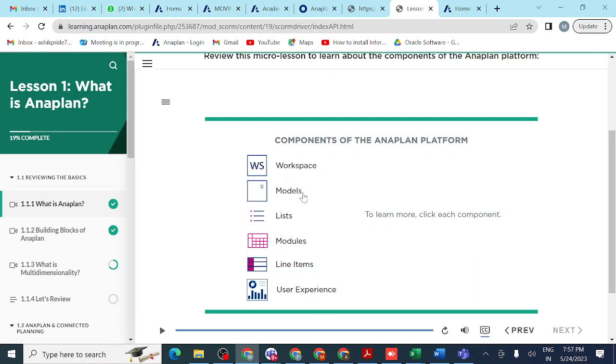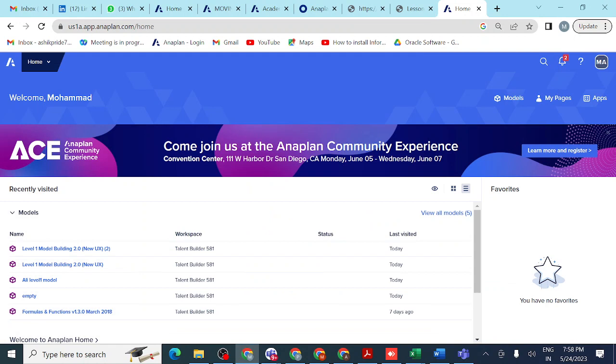So model is the business use case, like financial planning model, supply chain model, sales and territory model, data hub model. So that is the use case, for which purpose we are creating the model. That comes under use case. Under the model you can see the model list, we have modules, each and everything we can see.